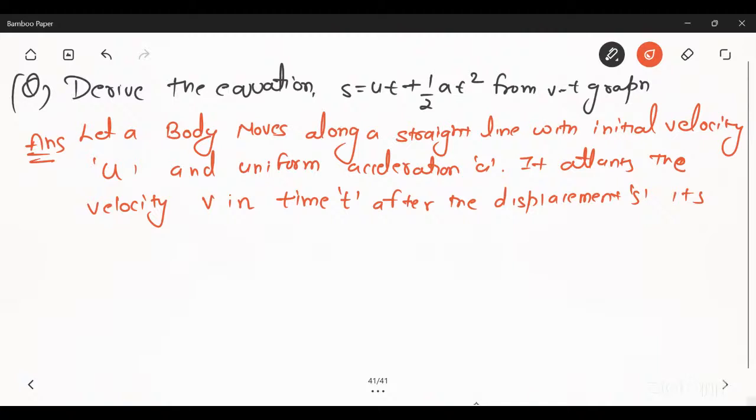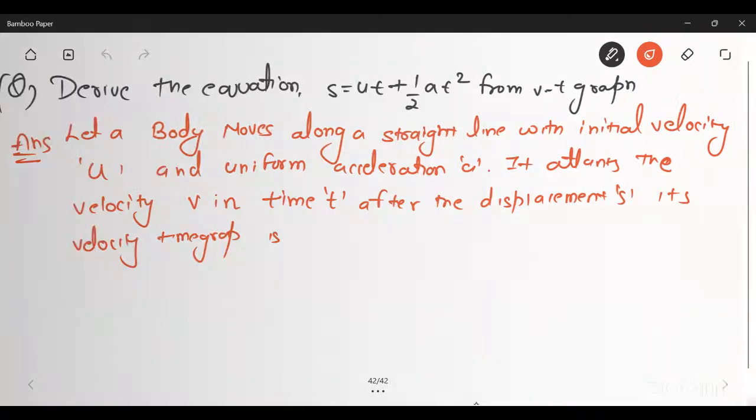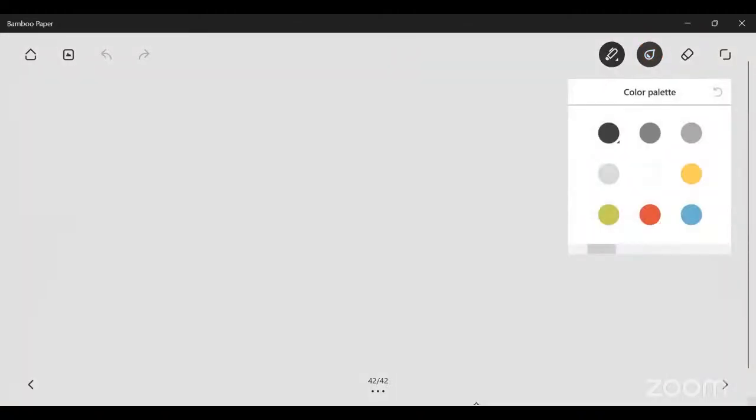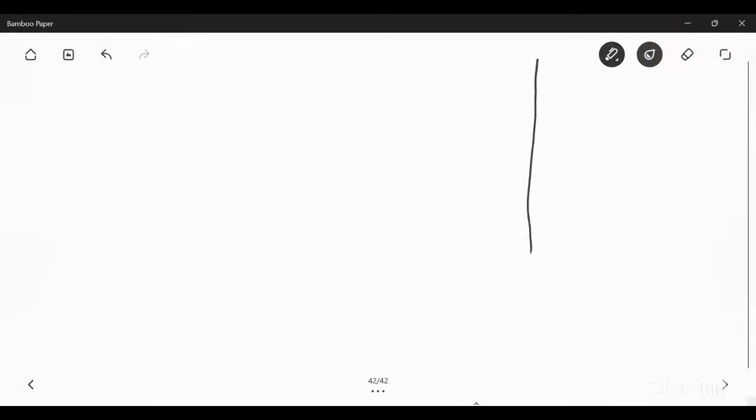Its velocity time graph is, now I am drawing its velocity time graph. That was your origin. Suppose a body moves with a speed u.